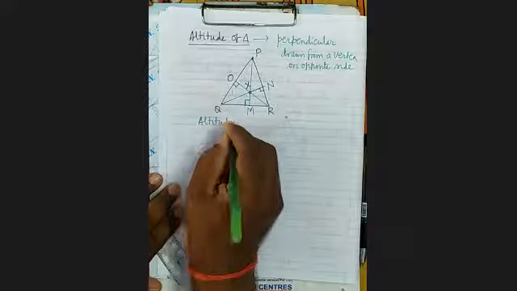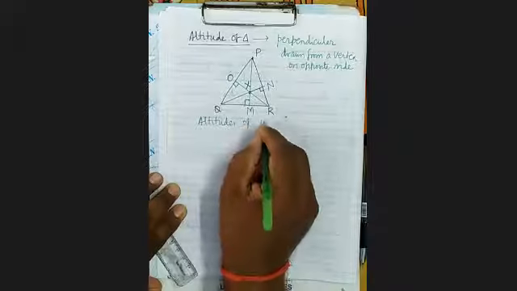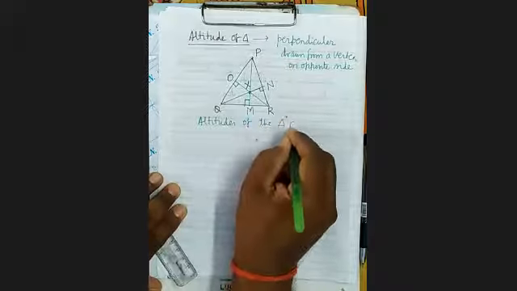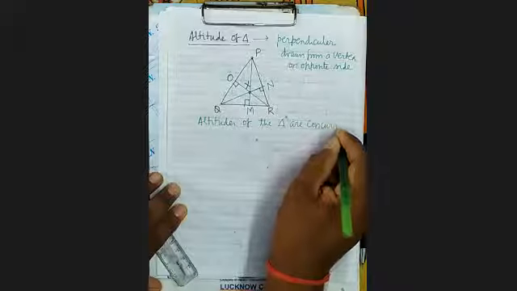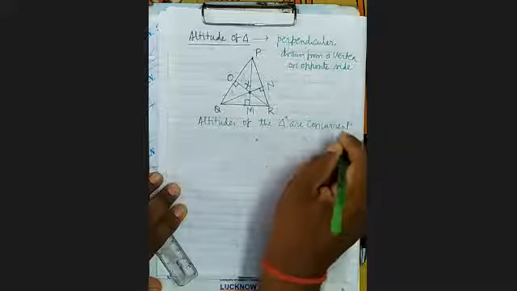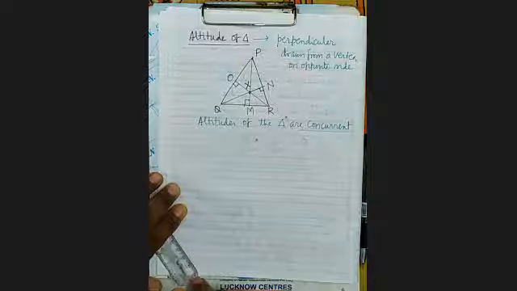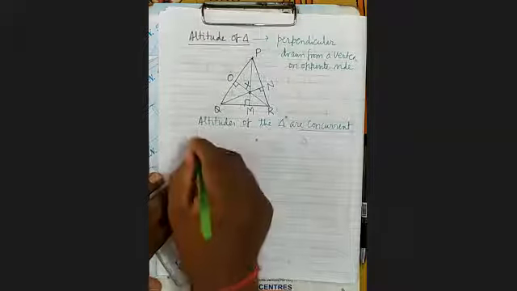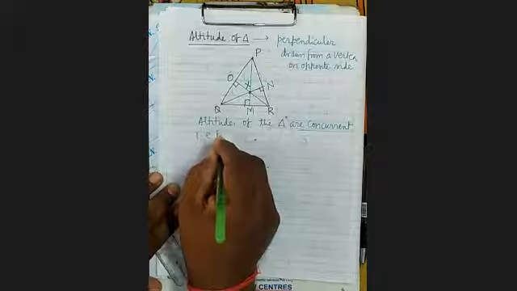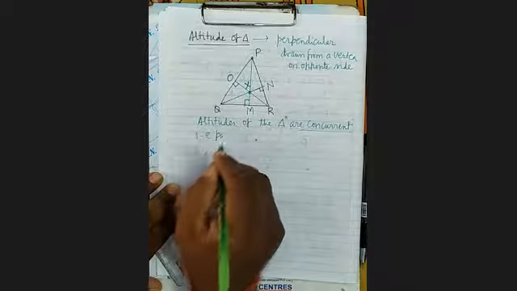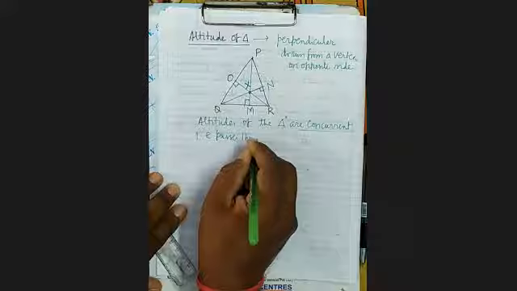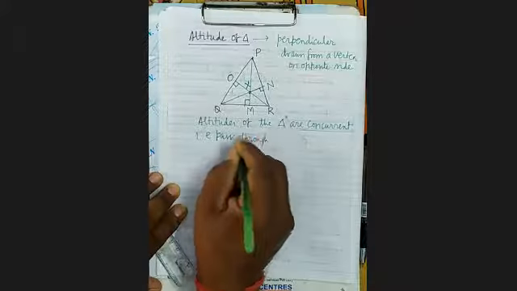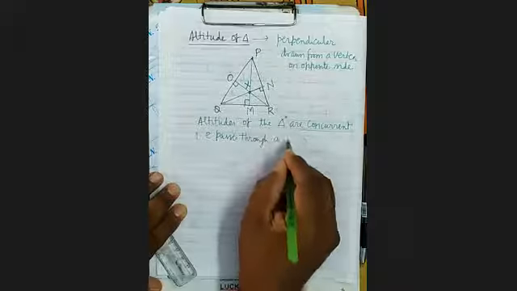Altitudes of the triangle are concurrent. What is the meaning of concurrent? Who can tell? That is passage through a common point.